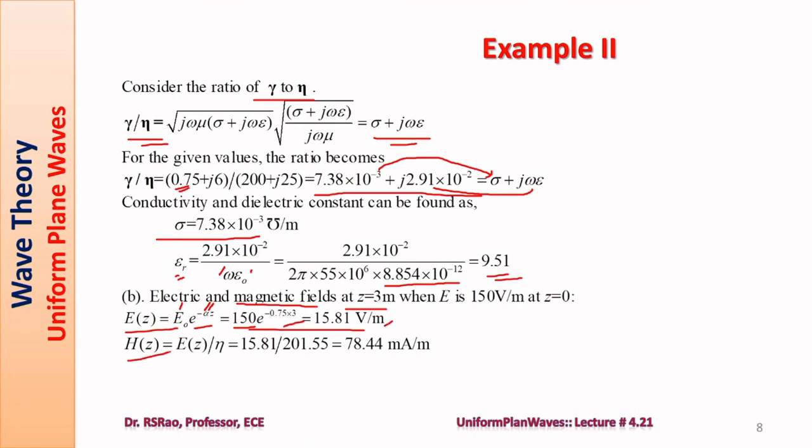Similarly, H. At a distance of 3 meters, what is H? E and H, these two are related through eta. The eta value is available. Using that, one can find H.